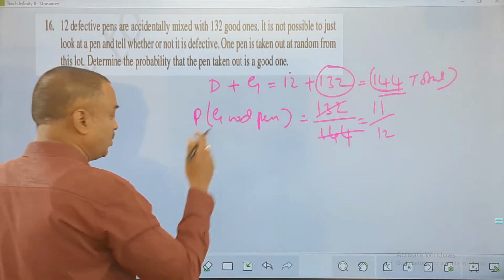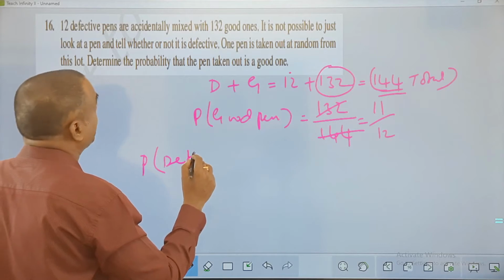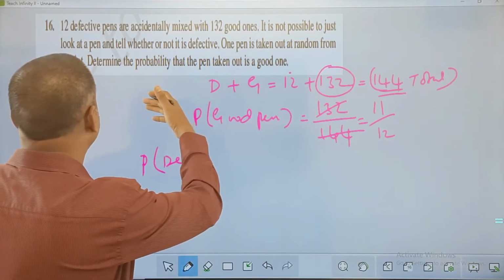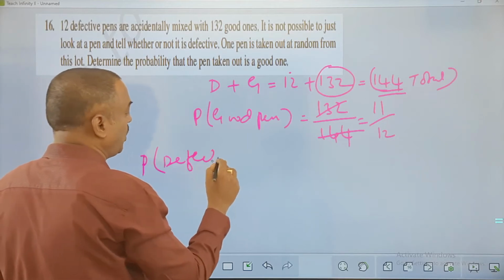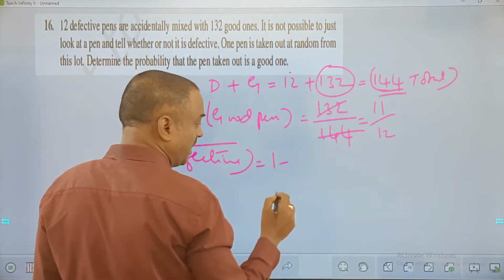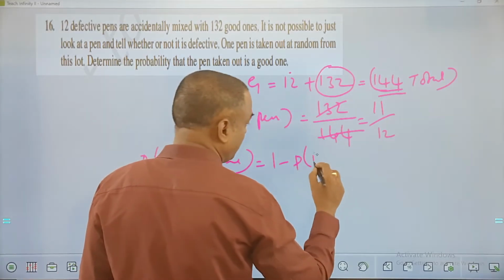If I want to know the good ones, then it is probability of not defective. Am I right or wrong? So you can see we have defective and good pens both. So it is probability of not defective is what I need to do. So it is 1 minus probability of defective, we should take it.